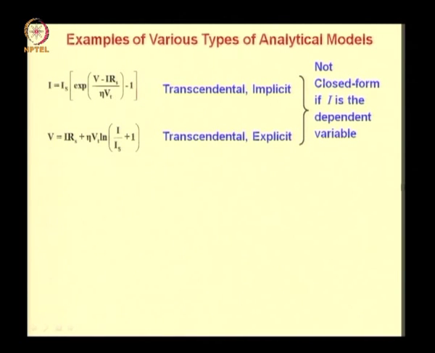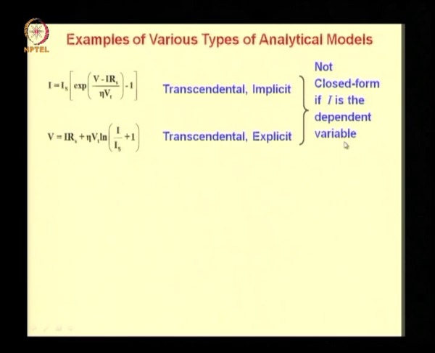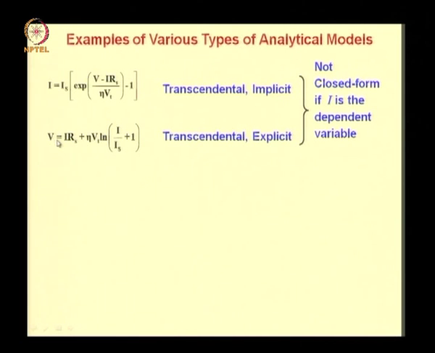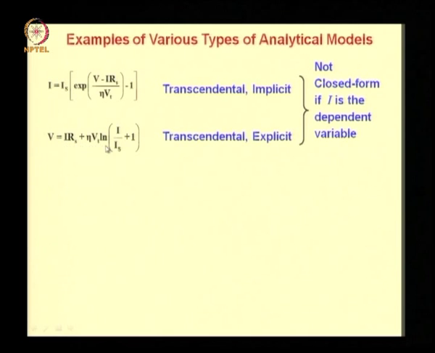On the other hand, both of these are not closed form if I is the dependent variable. For example, if I give you the value of V and ask you to find out I, you cannot find out I by a finite number of calculations either in this equation or in this equation.